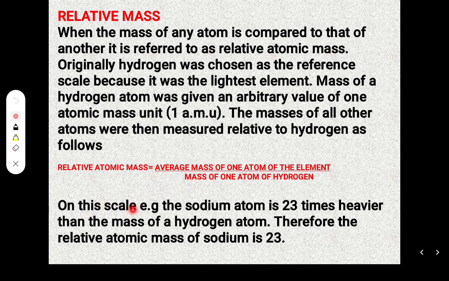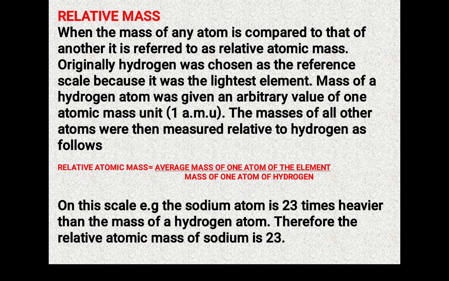So on this scale, for example, a sodium atom is 23 times heavier than a hydrogen atom. Therefore, the relative atomic mass of sodium is 23, because 23 divided by 1 is just 23.